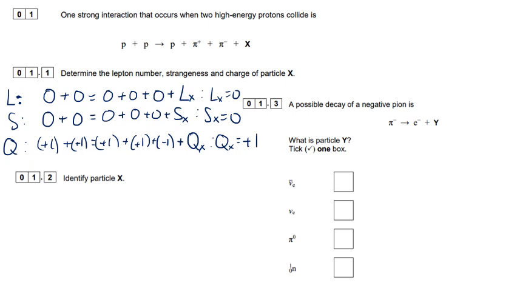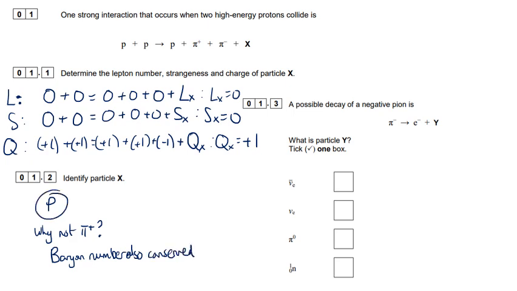So what is particle X then? Well, it's not a lepton. It doesn't have any strange quarks, and it has a charge of +1. So what must it be? Well, it must be a proton then. Why not a pi plus? Okay, because the baryon number is not conserved there. Okay, so it must be a proton.